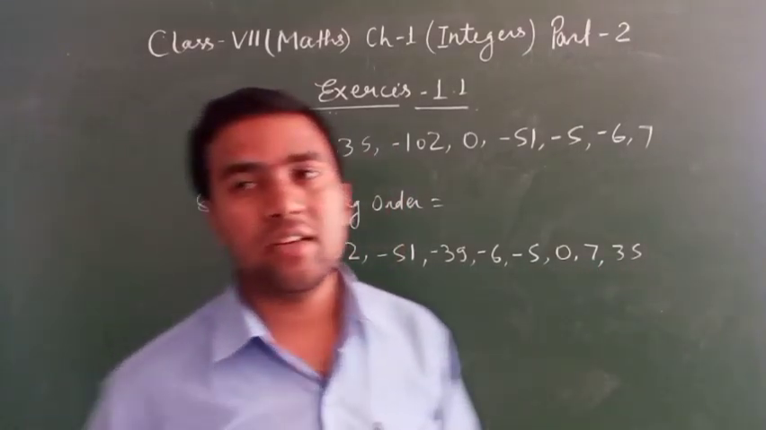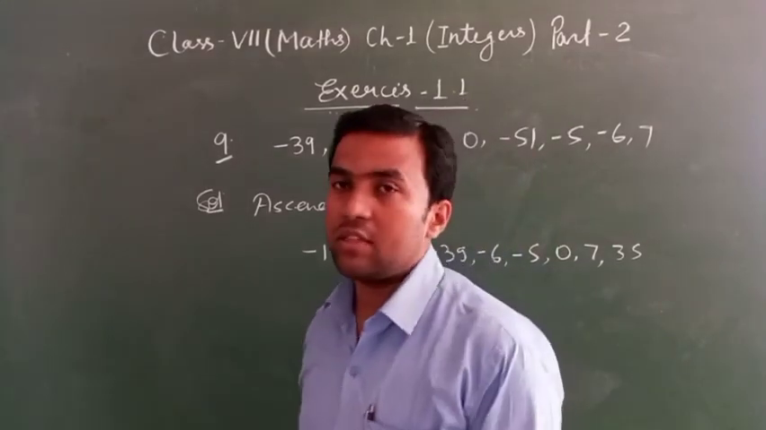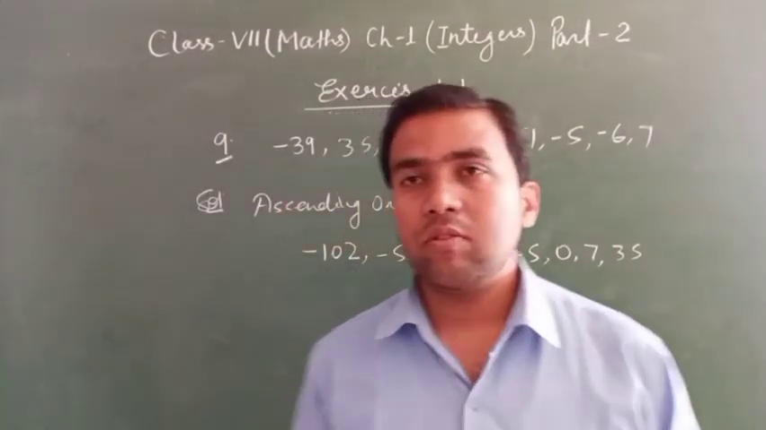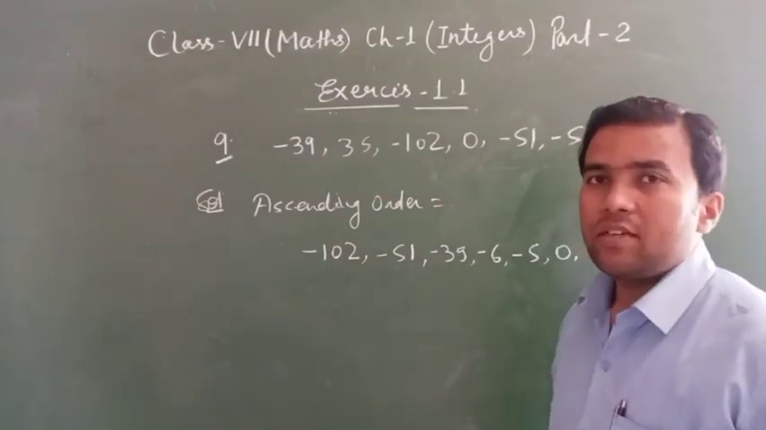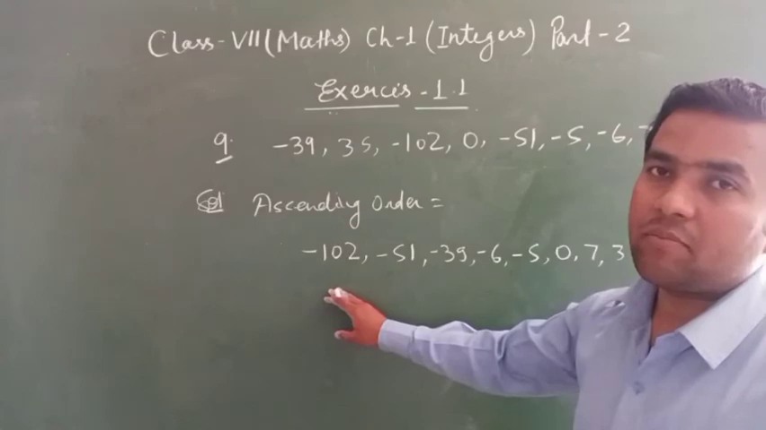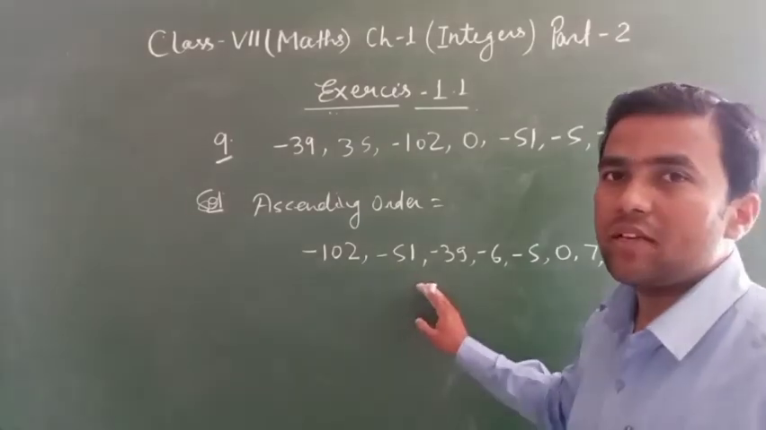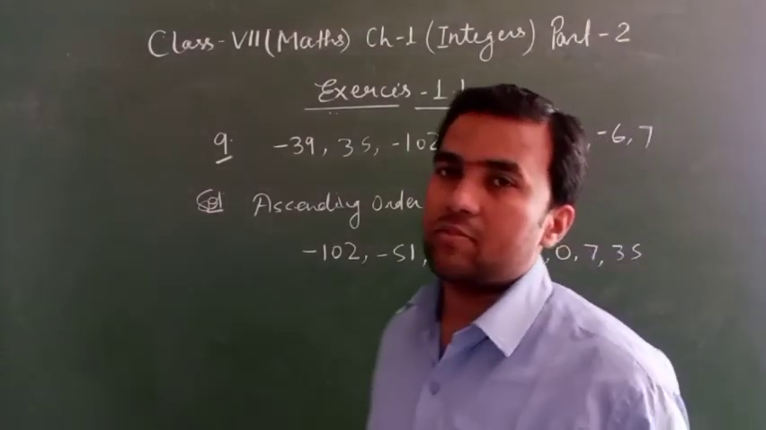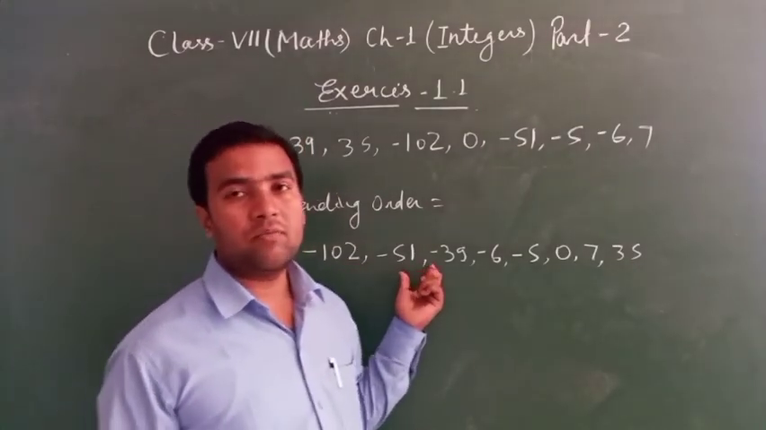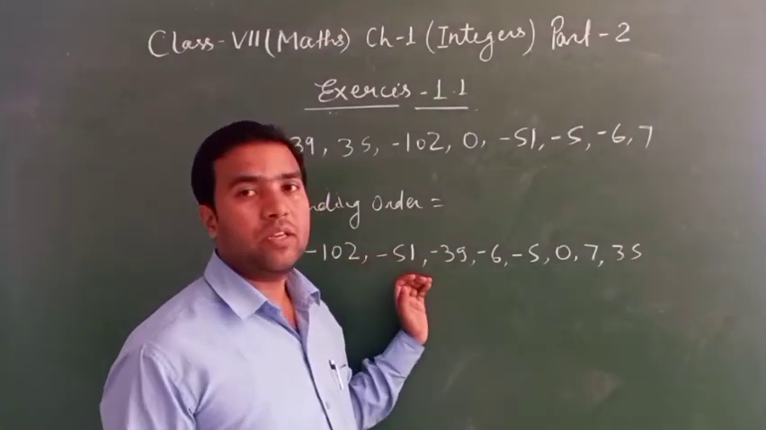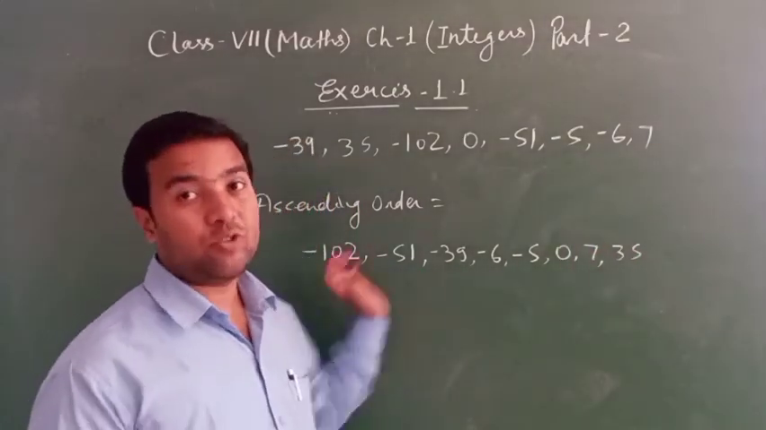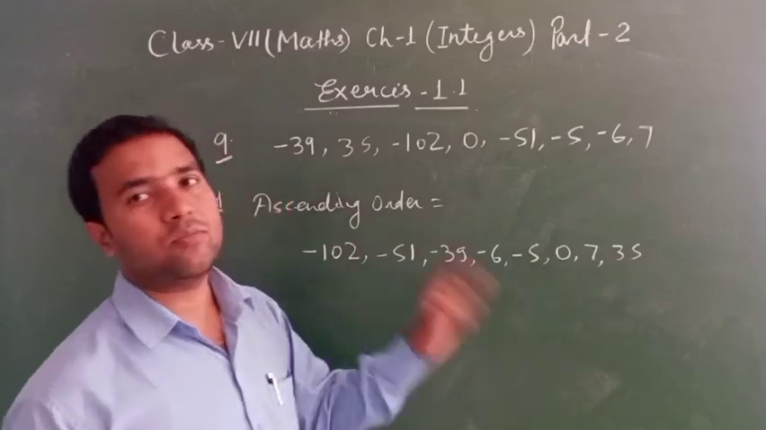Suppose the next question asks for descending order, question number 10. It is the opposite: greatest to smallest means you will write the greatest number first, then smaller, then smaller, and in the last the very smallest number. Clear? Smallest to greatest is ascending, and greatest to smallest is descending.